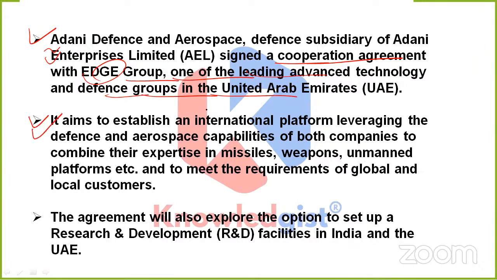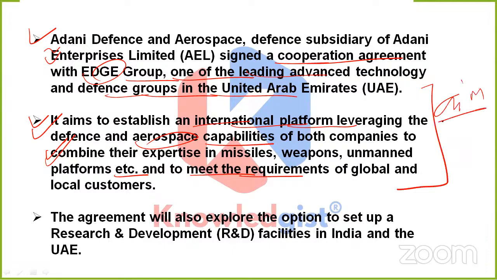And friends, it aims to establish an international platform leveraging the defense and aerospace capabilities of both companies, to combine their expertise in missiles, weapons, and manned platforms, etc. It is also to meet the requirements of global and local customers at the same time. So this is basically the aim behind this collaboration. And apart from it, the agreement will also explore the option to set up research and development facilities in India and in the United Arab Emirates at the same time.